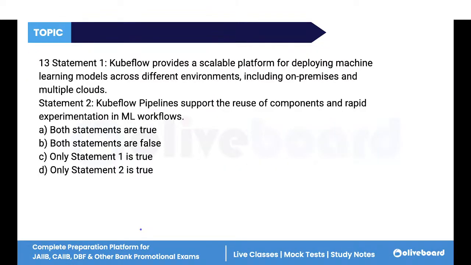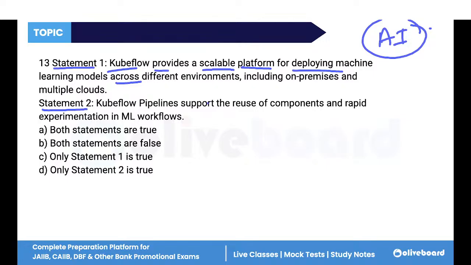Now, next question number 30. Again, two statements are given to you on Kubeflow pipelines. This is the question from your artificial intelligence. So Kubeflow pipelines provides a scalable platform for deploying machine learning models.